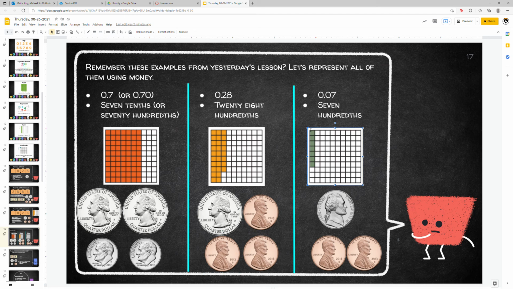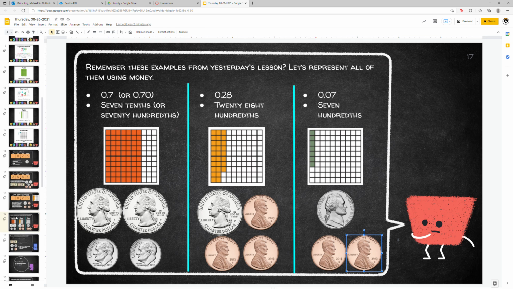And in the last example, there's only 7 little boxes shaded in out of the 100, right? So that's 7 hundredths. Again, as a reminder, place value is important when writing these decimals. That 7 has to go in the hundredths place, not the tenths place. So we have that placeholder 0 here for the tenths place, because there's nothing in the tenths. We don't have a tenth yet. We only have 7 hundredths. There's not enough to make a tenth, which would be 10 of those, or 1 full column. That 7 cents as money is represented below in change. I've got a nickel, which is 5 cents, and 2 pennies. So 7 cents.